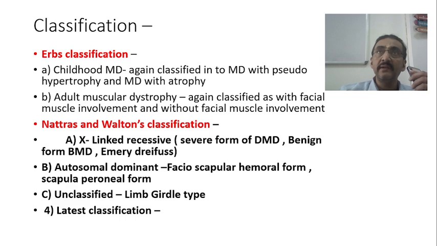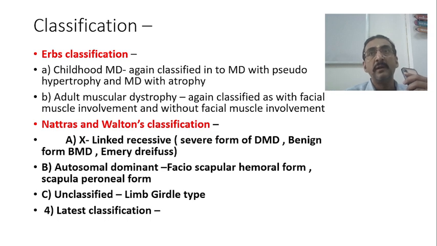Okay. There is another classification of muscular dystrophy, called Walton's classification. On what basis was this classification done? X-linked recessive, autosomal dominant, unclassified, and latest classification. So this is the classification of muscular dystrophy according to Walton's classification. He says that X-linked recessive disorders, yes, the most common are DMD, BMD, etc. Apart from that, even Emery-Dreifuss also.